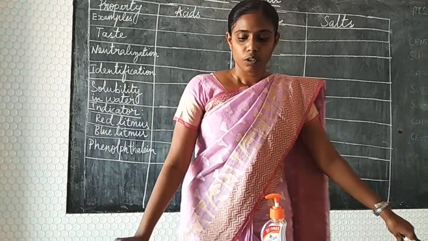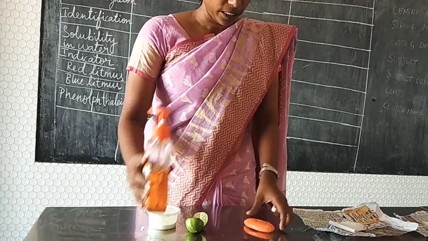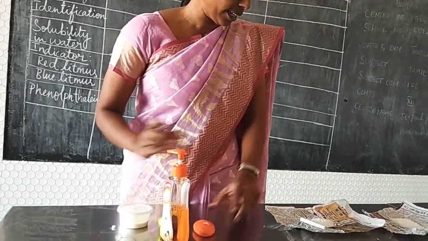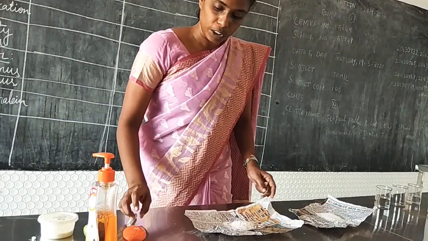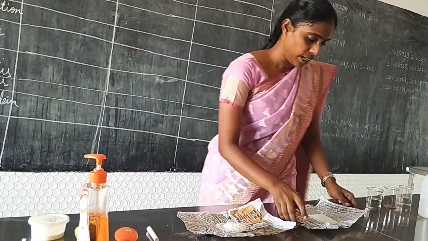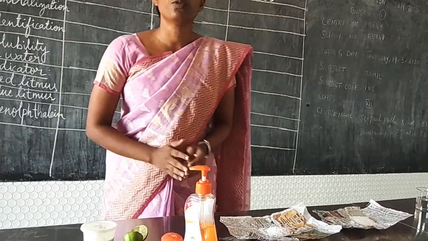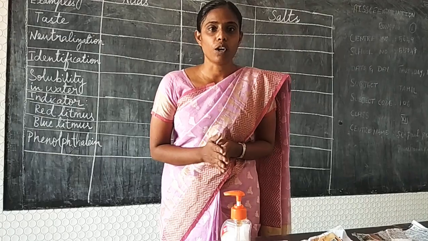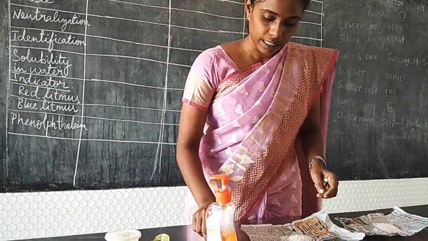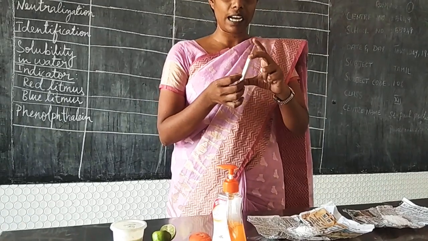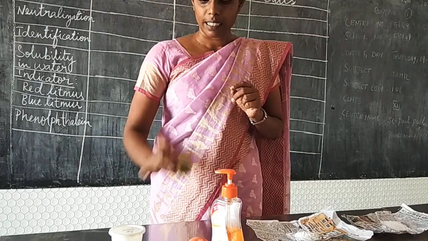here. You can see lemon, curd and liquid soap, a bar soap, a chalk stick, and salt which we use for food, and sugar. What we are first going to do is group these items depending on their properties. First, when you see this chalk stick, it doesn't have any taste, so we are going to keep it aside. And now we are going to take this lemon.